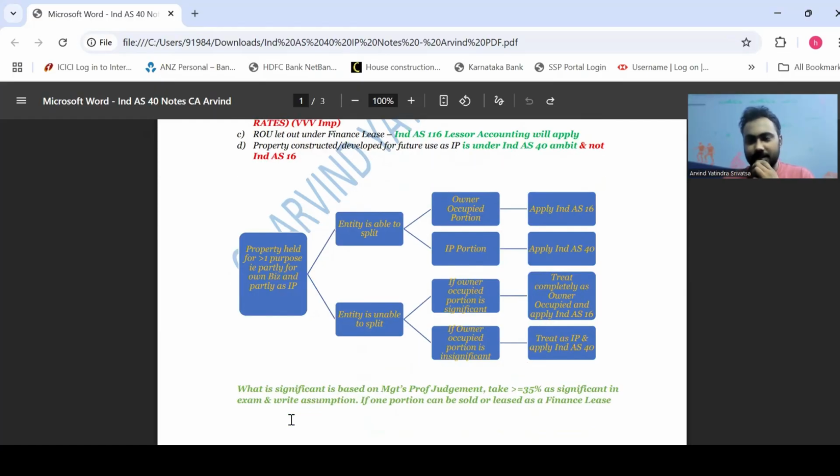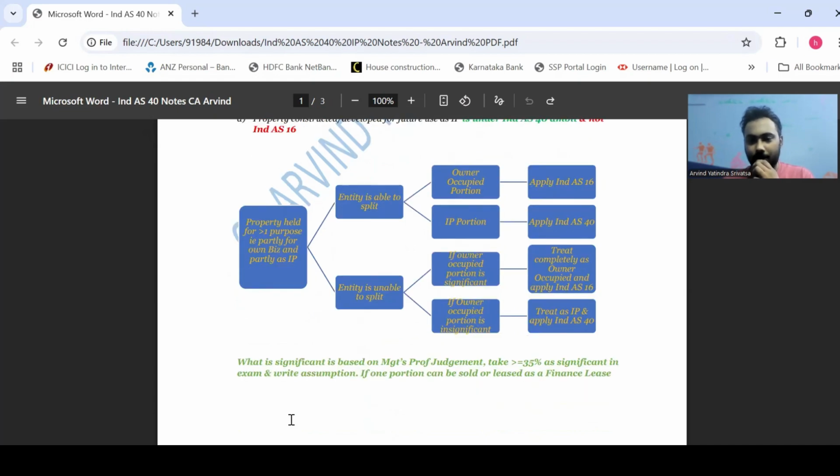Unless it is given as not significant, if the question clearly says it is not significant, then you can take the Ind AS 40 call, or else you will have to assume that it is significant and write the answer as Ind AS 16. I hope you understood this, guys.